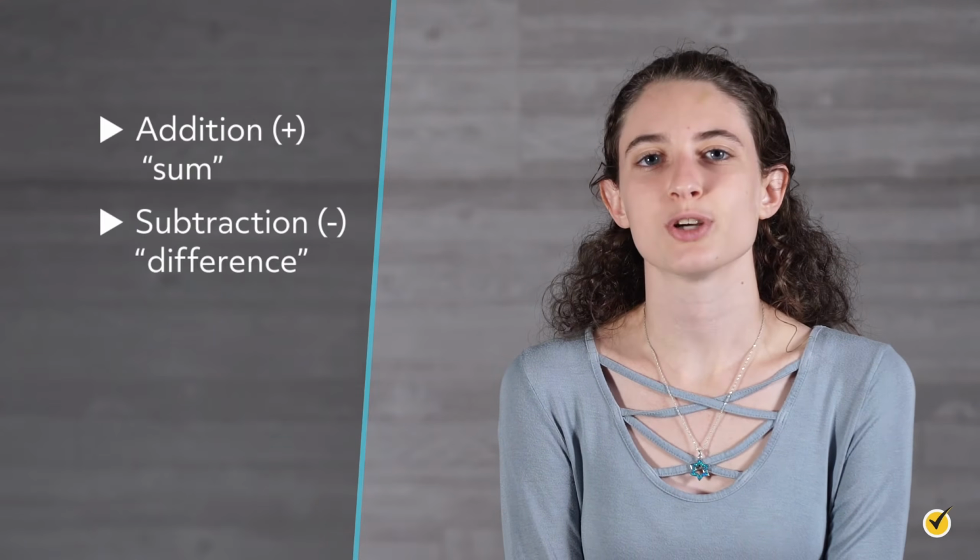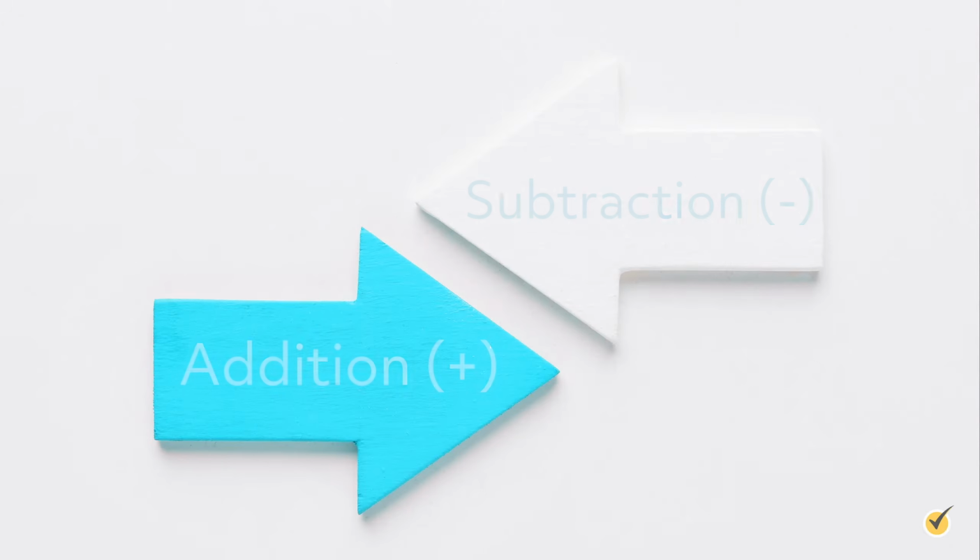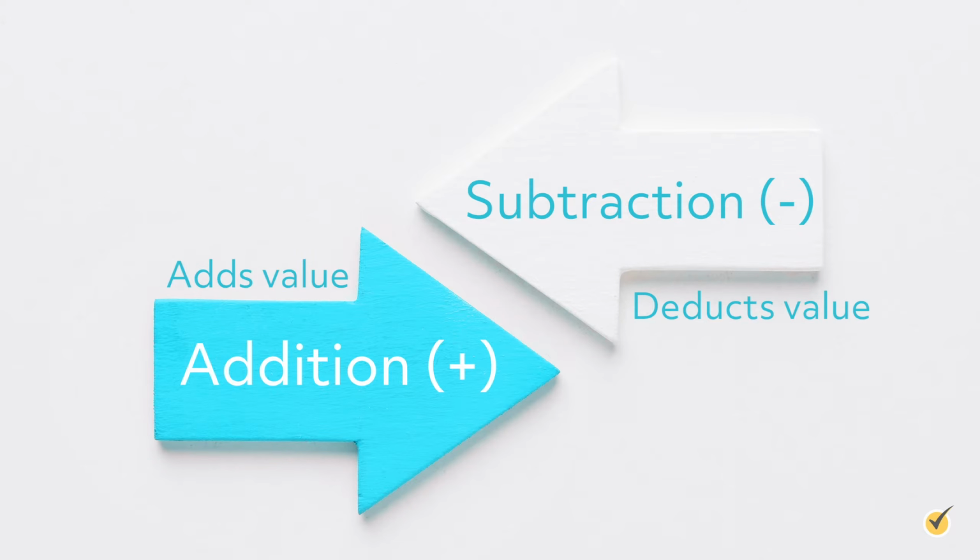And the answer to a subtraction problem is called the difference. Essentially, addition and subtraction are opposite operations. One adds value and the other deducts value. One strategy for visualizing these two operations is to use a number line. We will use a number line to illustrate the following examples.